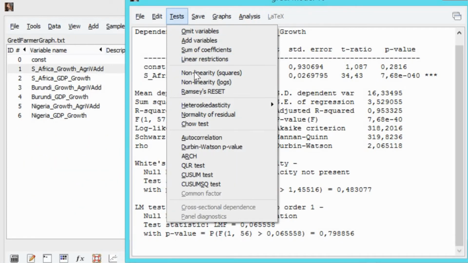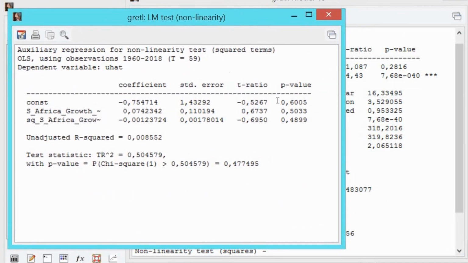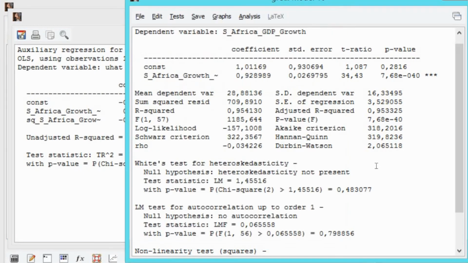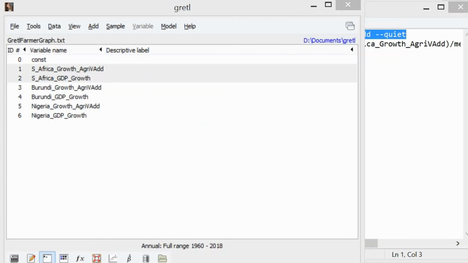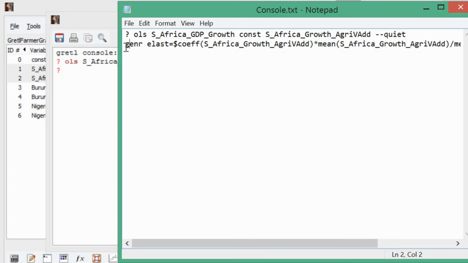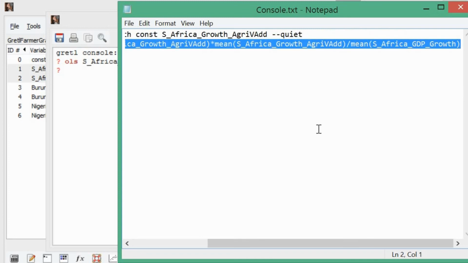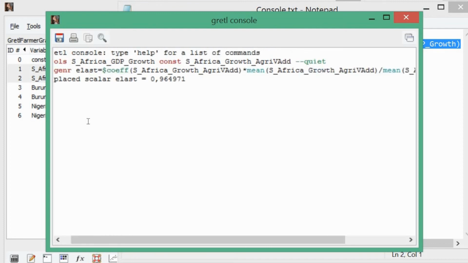Third, testing linearity. Choose nonlinearity, squares, in the test options. The probability is 0.477495, above 0.05, so we may accept the null hypothesis. We conclude that our model is linear. Since we can prove that our model does not violate classical assumptions, we may calculate the elasticity through a console command by typing a certain command. The result is 0.964971. So growth in agriculture value added is inelastic to GDP growth. This means an agricultural sector increase in South Africa will positively affect GDP, but by a smaller amount.